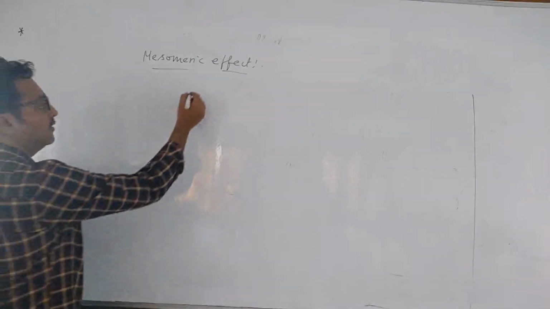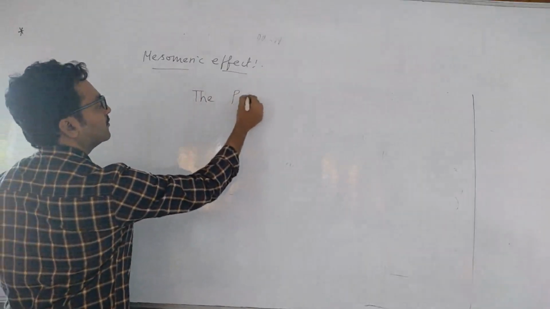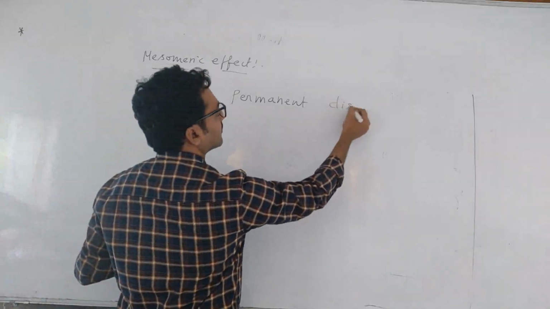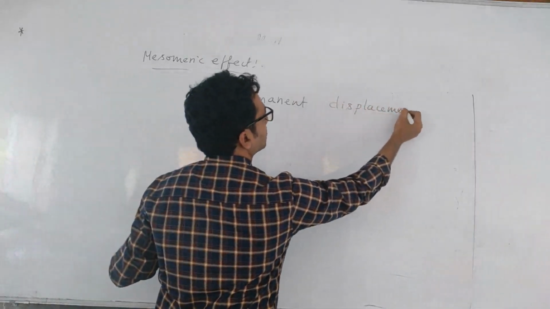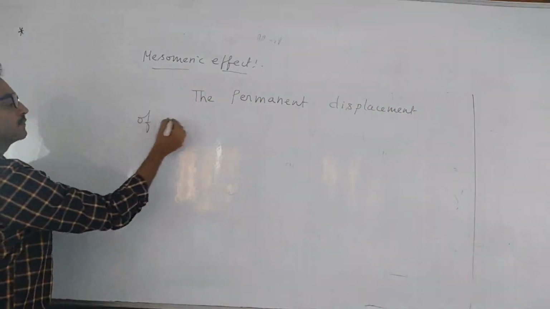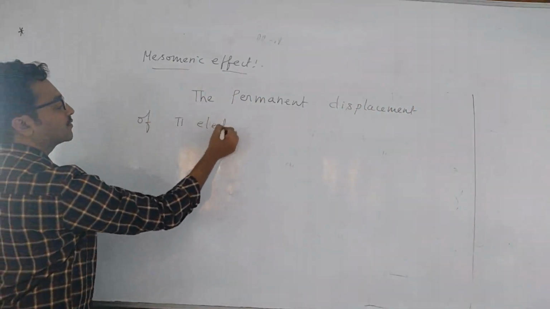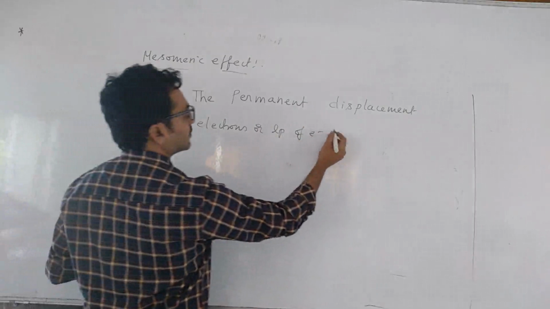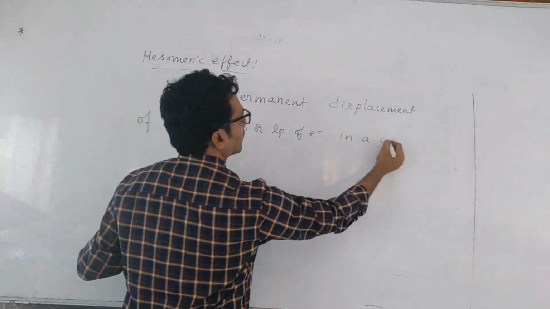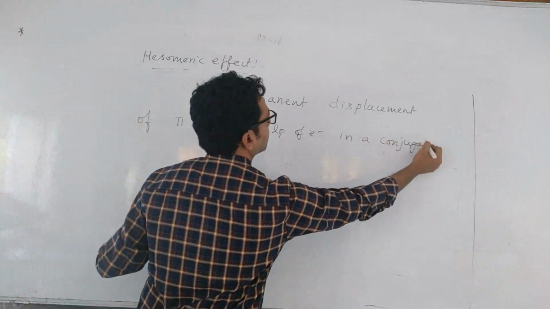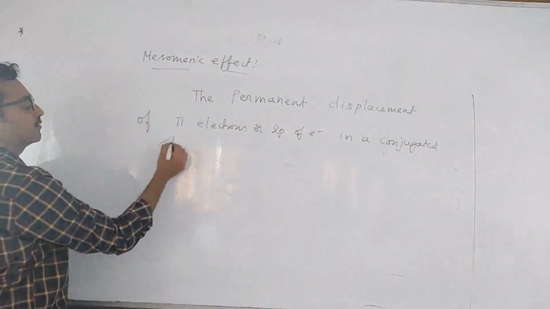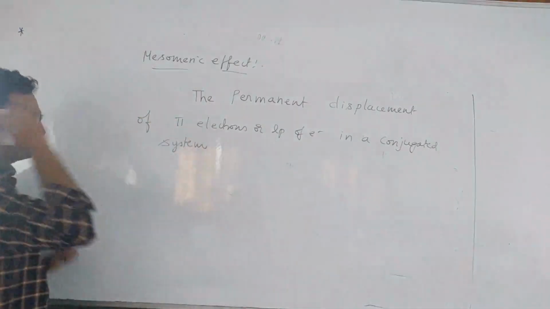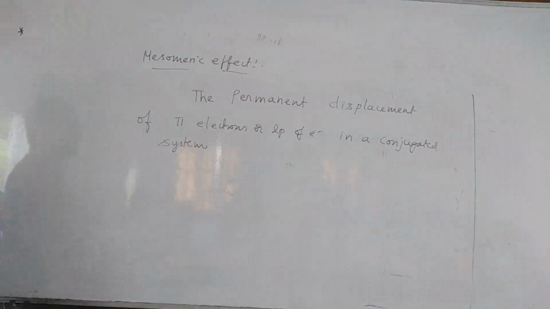That's it. Okay. So the permanent displacement of pi electrons or lone pair of electrons in a conjugated system is called mesomeric effect. It means generally it takes place in a conjugated system.